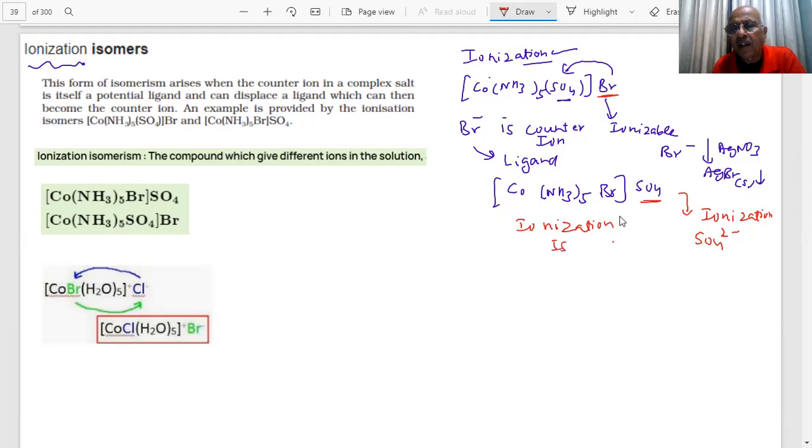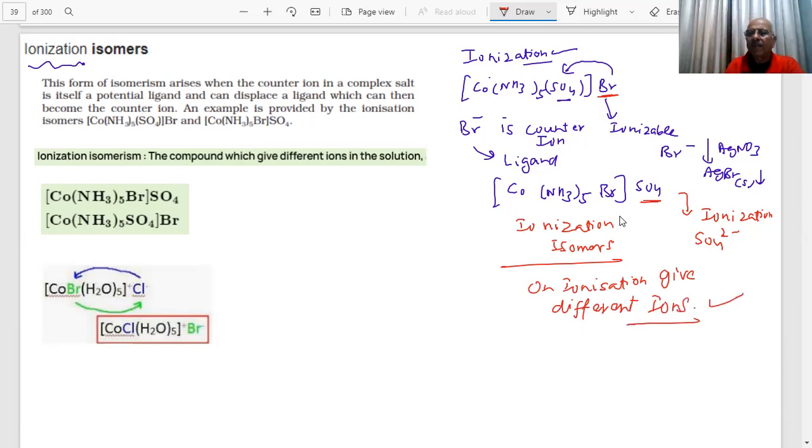Ionization isomers. Why? Because on ionization, students, they give different ions, which can be tested. Clear? The molecular formula is the same, but this on ionization will give sulfate ions, and this on ionization will give bromide, Br- ions. If you want to test it, you add barium chloride, students. It will give a white precipitate of barium sulfate, BaSO4, which is white in color.